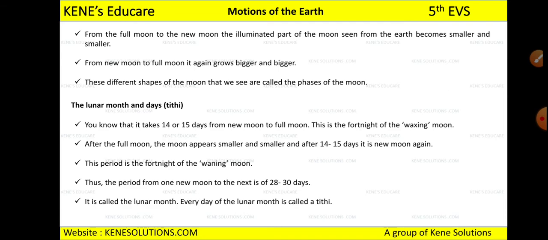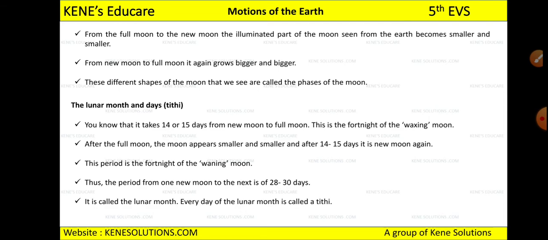If it is changing from full moon to new moon, it will become smaller and smaller. Okay, and if it is changing from new moon to full moon, it will become bigger and bigger. So these different shapes of the moon that we see are called the phases of the moon. Okay, now the lunar month and the days which are called Tithi. You might have seen your mama and daddy watching Rashi, right? On news channels they see their Rashi. That time you can hear those pandits saying Tithis.